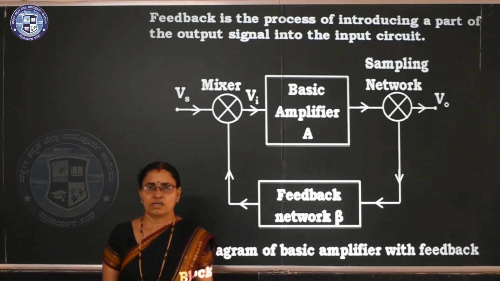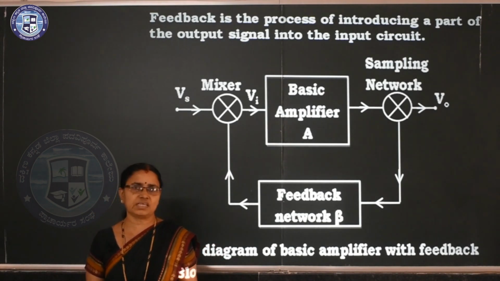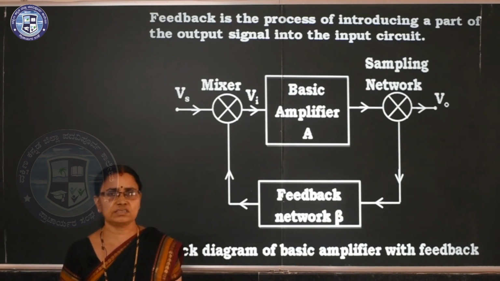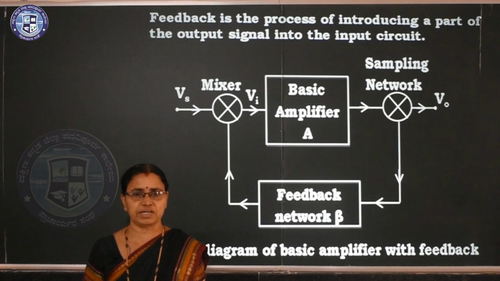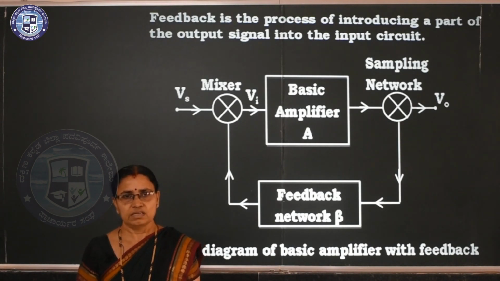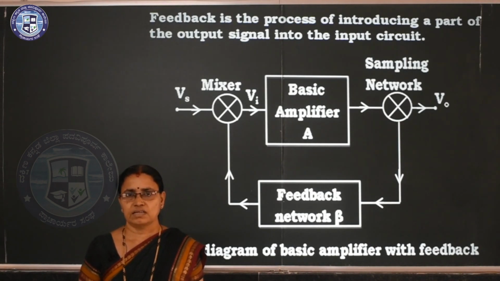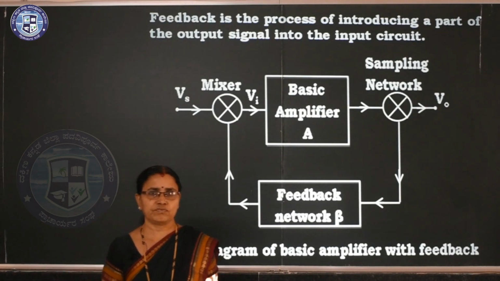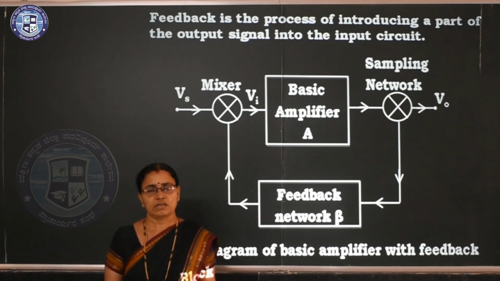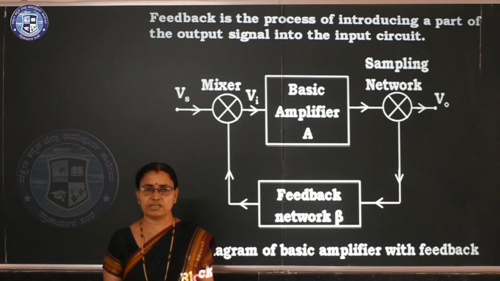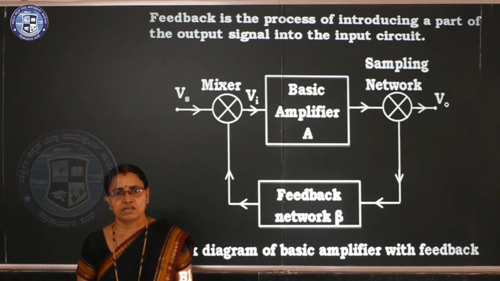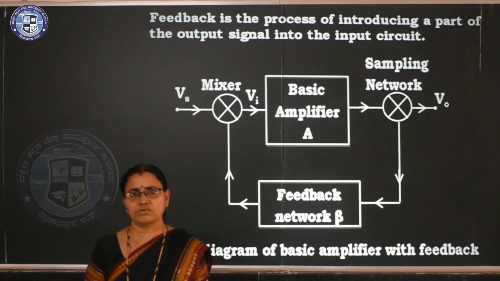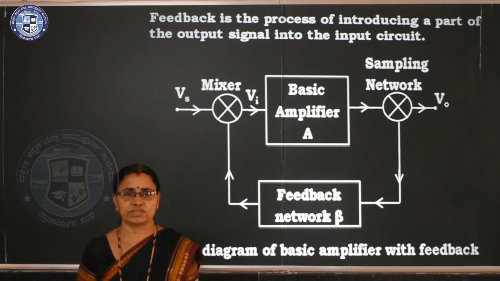In basic amplifiers, the parameters we can't change. For example, input impedance, output impedance and voltage gain are fixed. Clear? But if we use a feedback network, we can change the parameters according to our convenience. So we introduce a feedback network.